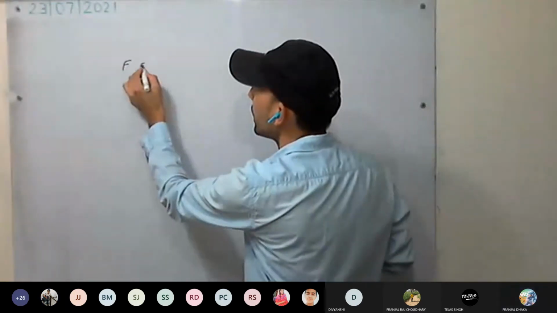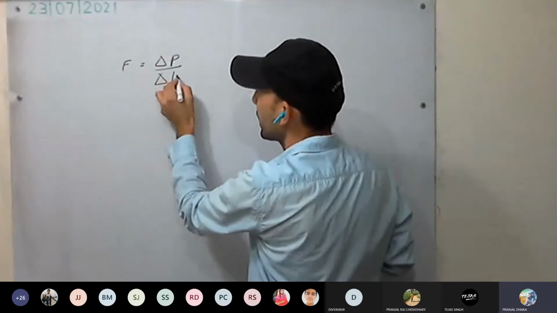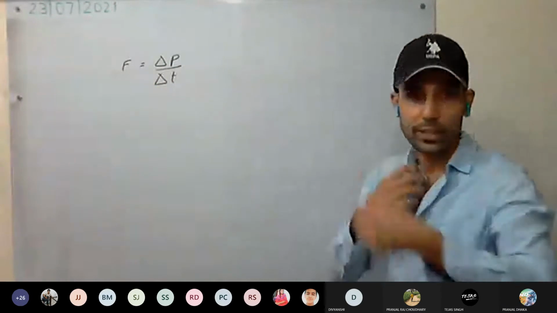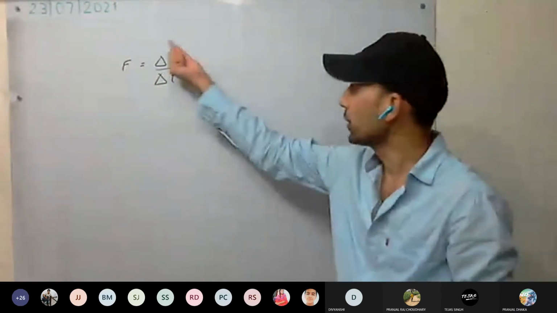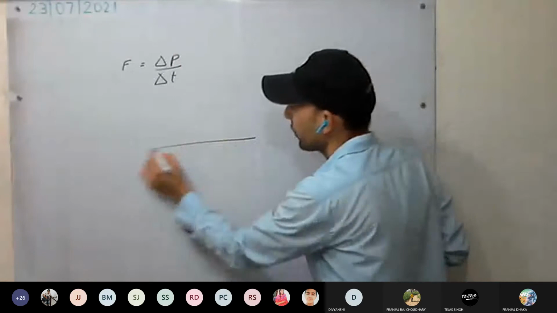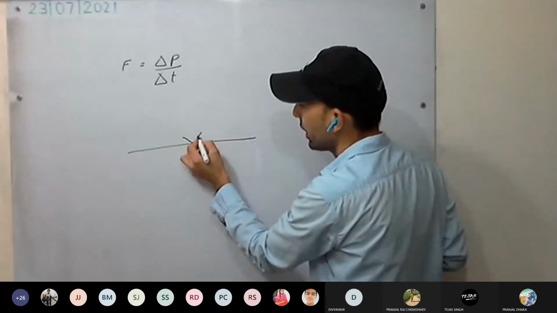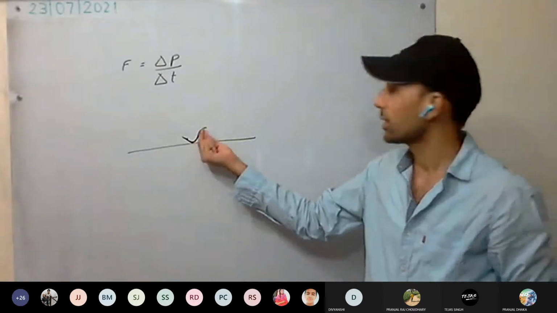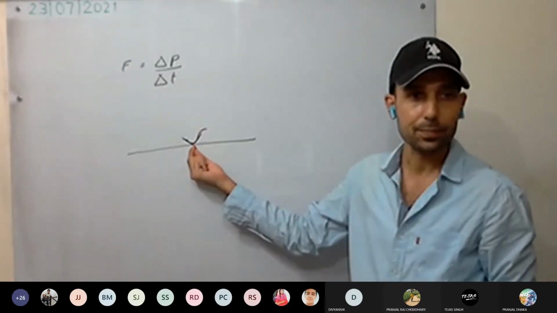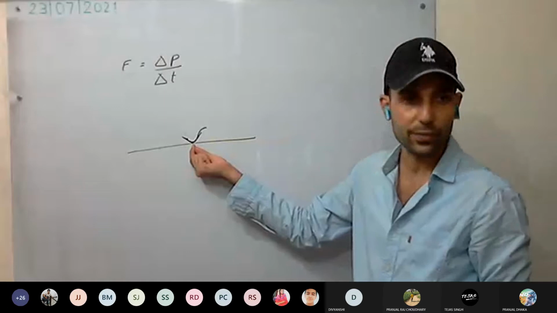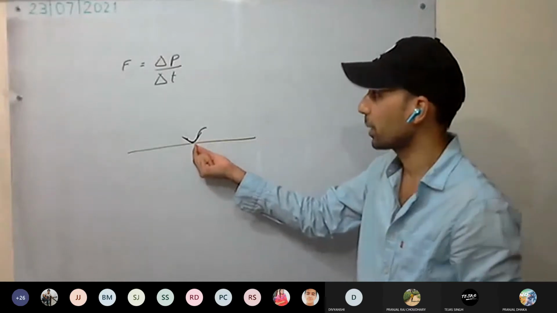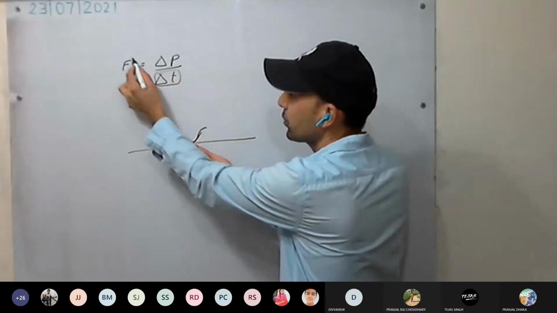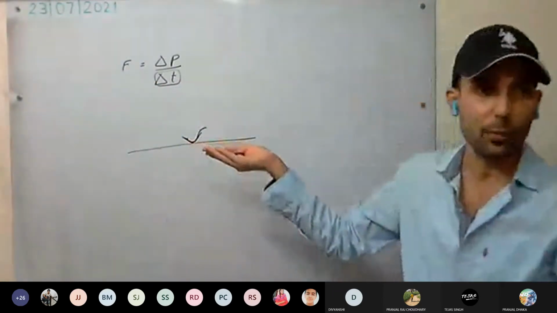Force is what? Delta P upon delta T. While taking the jump, the athlete is having huge momentum. So see here, if it is a hard floor, as the feet touch the ground, the feet will immediately come to rest. It means the time duration is very less. It means the force exerted by the ground on the feet will be how much?